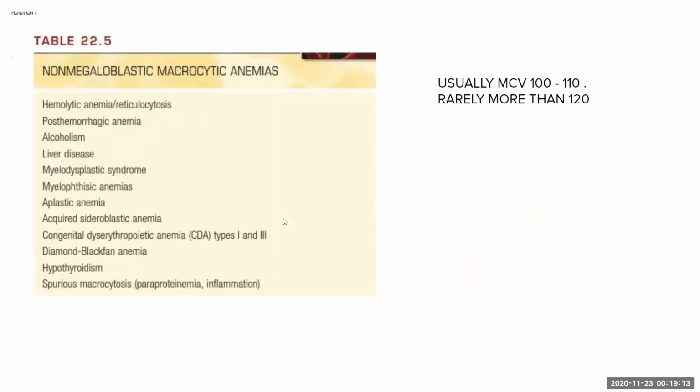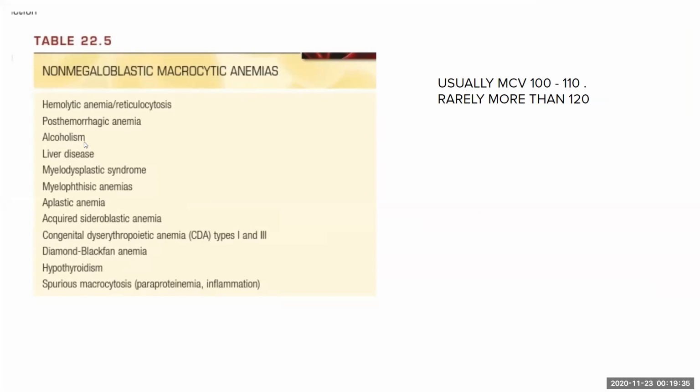As I said, not all macrocytes are megaloblasts. Usually, non-megaloblastic macrocytic anemias have an MCV between 100 to 110. The causes can be hemorrhagic anemia, in which the reticulocyte, because of its high size, will raise the MCV to a higher amount. Alcoholism can cause macrocytic anemia.